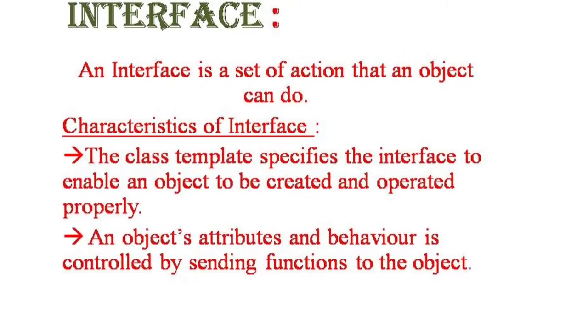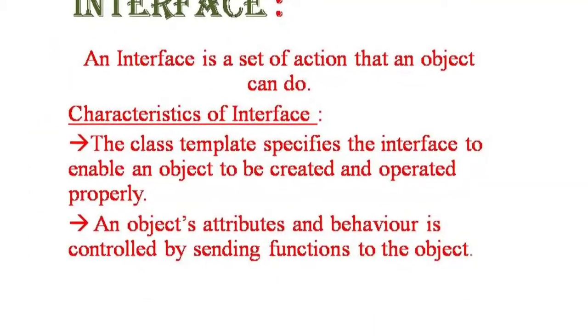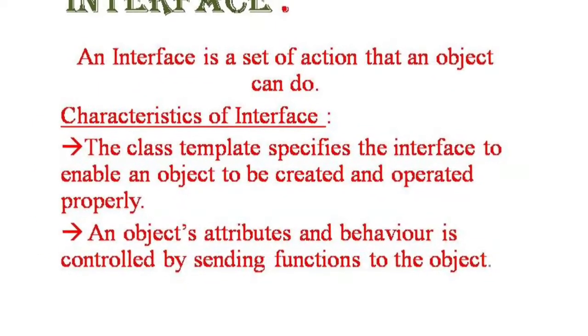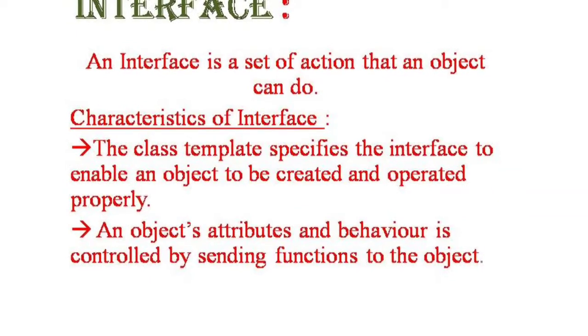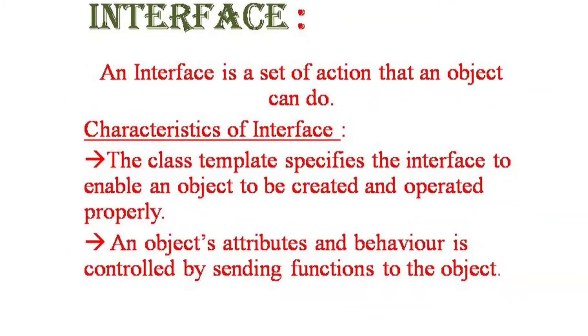So, an interface is an instruction that makes a particular thing work. Implementation is the button used to carry out the interface. Understand clearly, interface is defining what the object will do. It has to be implemented using the button.